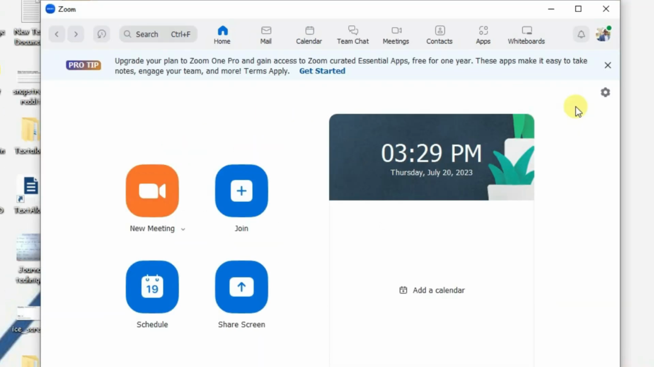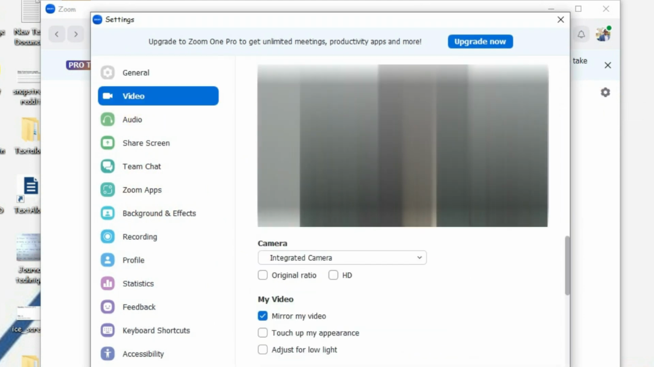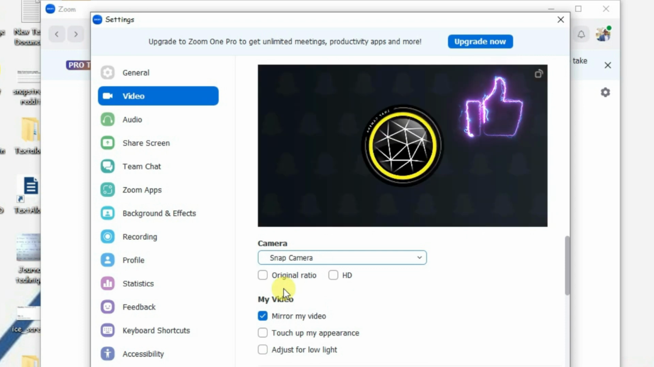So in order to use Snap Camera in your Zoom meetings, let's go to settings firstly. And you're going to go to the video. I have blurred my video right here currently. And you can see the camera setting here has been selected to integrated camera by default. So we're gonna change this to Snap Camera. Just click on this drop down arrow and then select the Snap Camera from here.